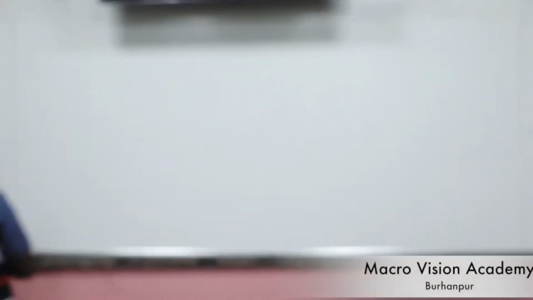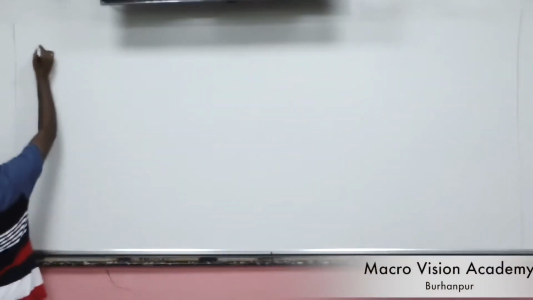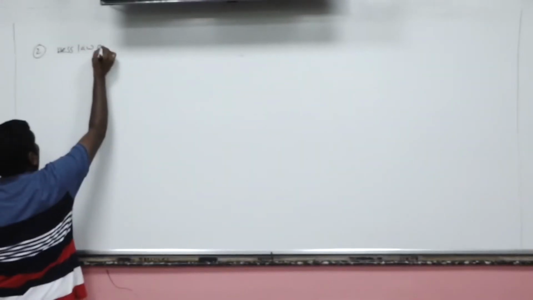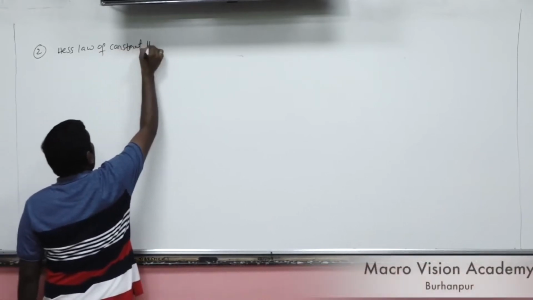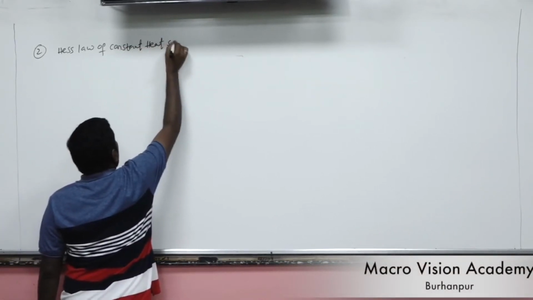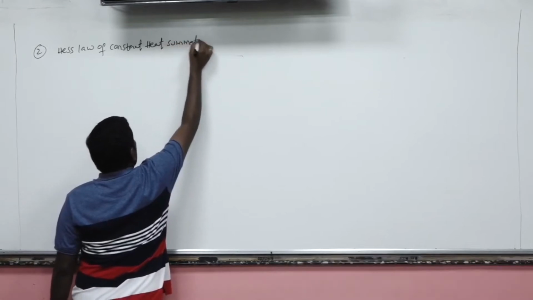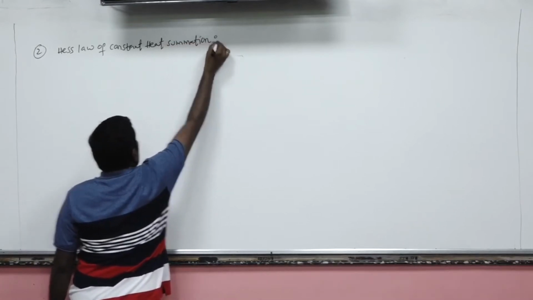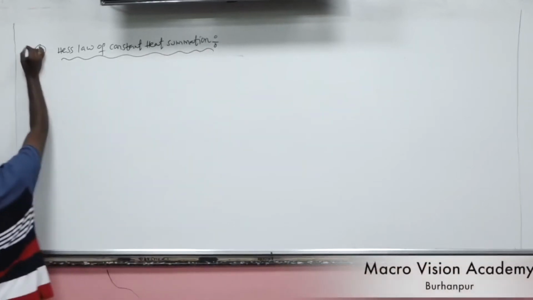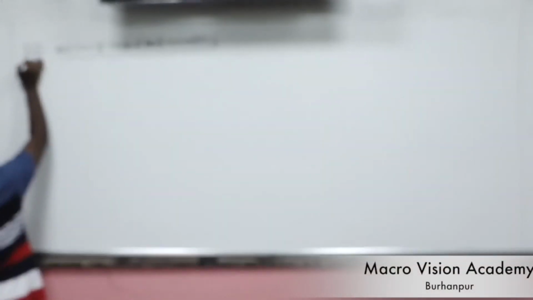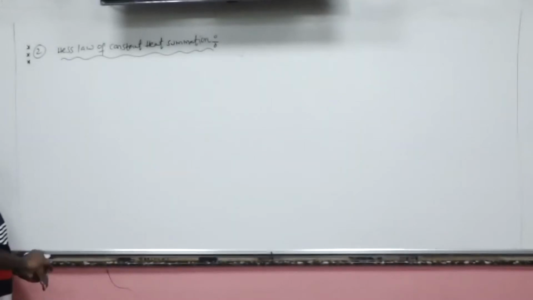Now, the second law of thermochemistry is Hess's law of constant heat summation. A very important law in thermochemistry is Hess's law. Actually, it is known as Hess's law of constant heat summation.